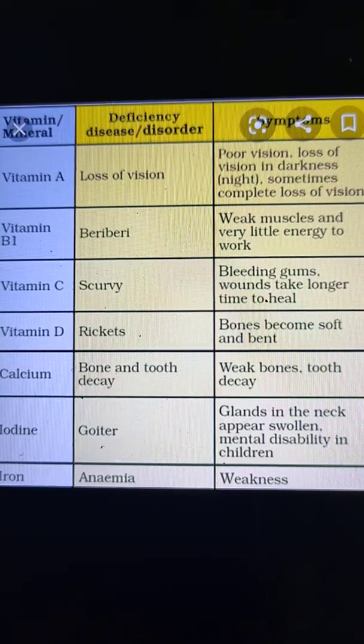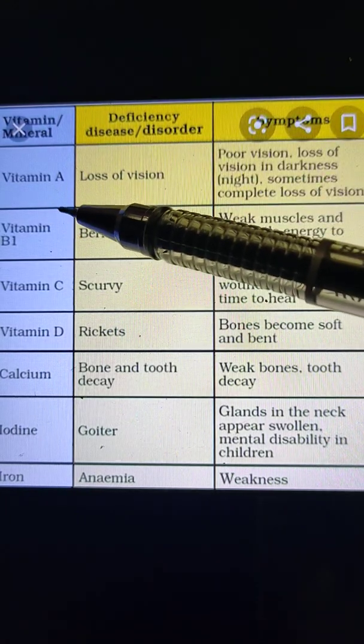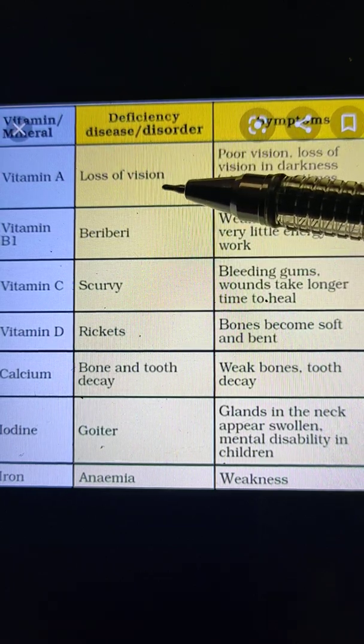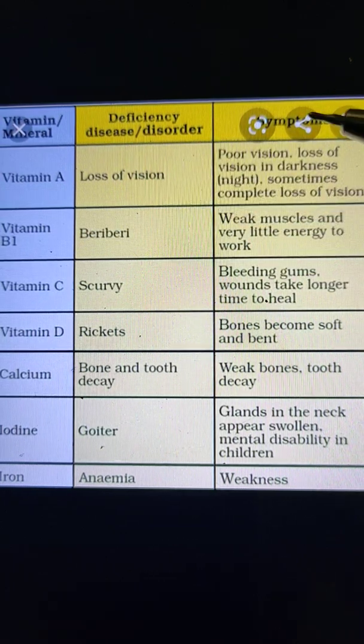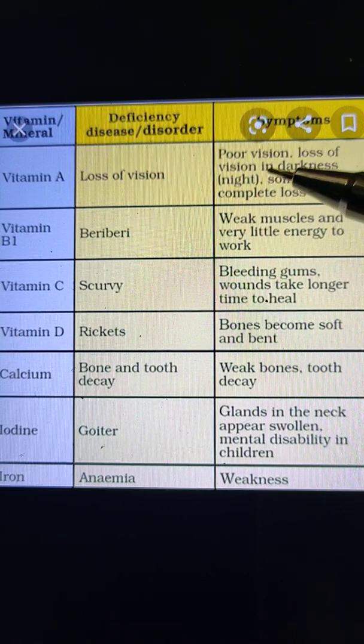Vitamins are of different types like vitamin A, vitamin B, vitamin C, vitamin D, vitamin E and vitamin K also. The disease which occurs due to the deficiency of vitamin A is loss of vision, and the symptoms are poor vision, loss of vision in darkness, and sometimes complete loss of vision.